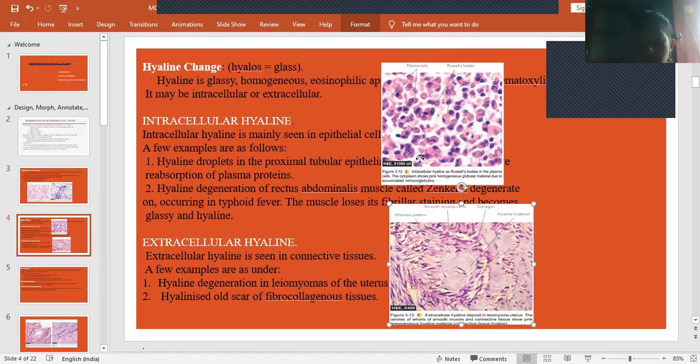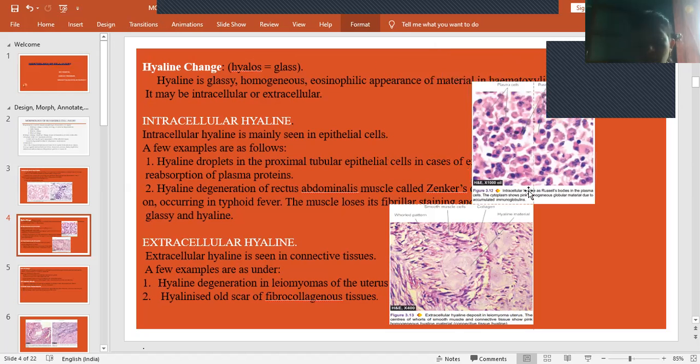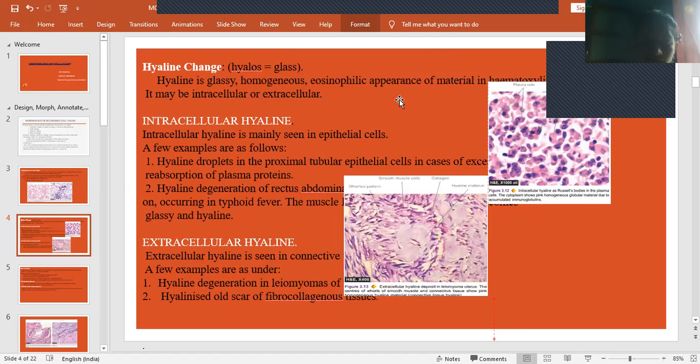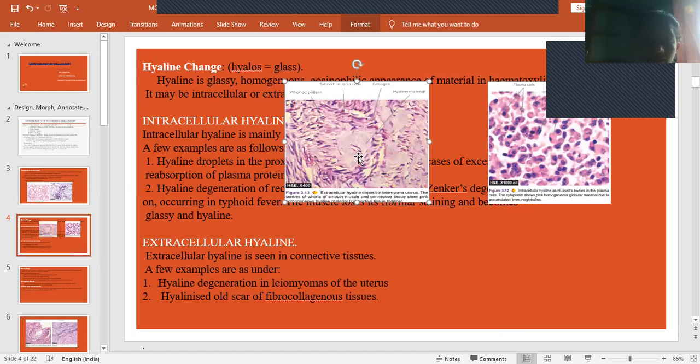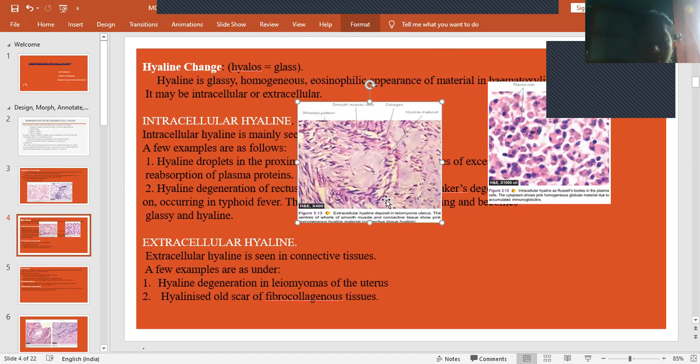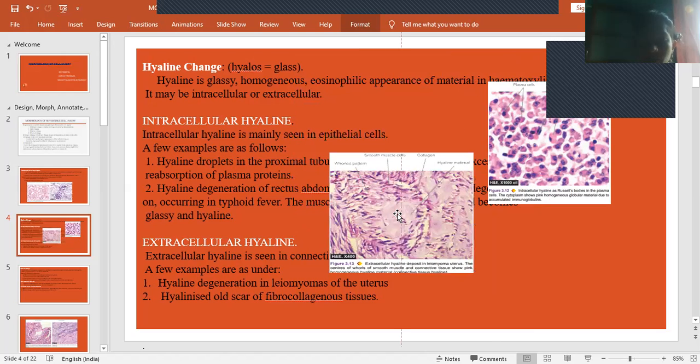And this is extracellular hyaline. In case of leiomyoma of the uterus, this is the hyaline material. So the connective tissue loses its structure and then it shows a pink colored, glassy, homogeneous appearance. This is seen in extracellular hyaline changes in case of leiomyomas of the uterus.